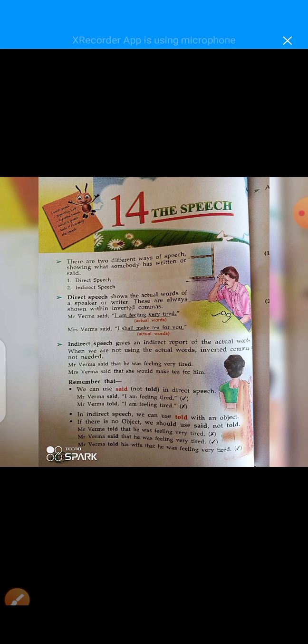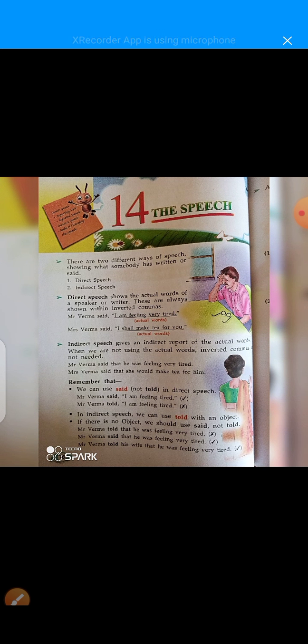Remember, we can use said, not told, in direct speech. For example, Mr. Verma said, I am feeling tired. Number two, Mr. Verma told, I am feeling tired. This sentence is incorrect. So the grammatically correct sentence is Mr. Verma said, I am feeling tired.